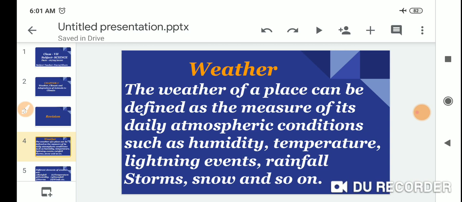The weather of a place can be defined as the measure of its daily atmospheric conditions such as humidity, temperature, lightning events, rainfall, storm, snow, and so on.